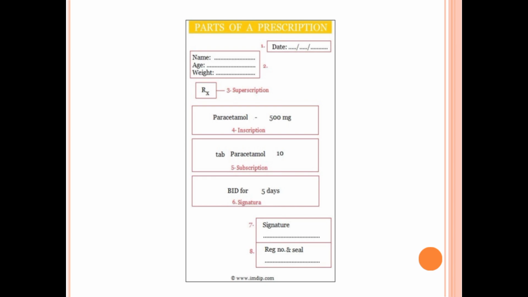This is a sample prescription where we can see the date, and the name, age and weight of the patient. Then comes the superscription, that is Rx. Then the inscription, that is the content and the quantity or dosage. Then the subscription, the name and the quantity. Signatura means the direction given to the patient. Last comes the signature of the prescriber, then the registration number and seal or stamp of the prescriber. So this was all about prescription and its parts.